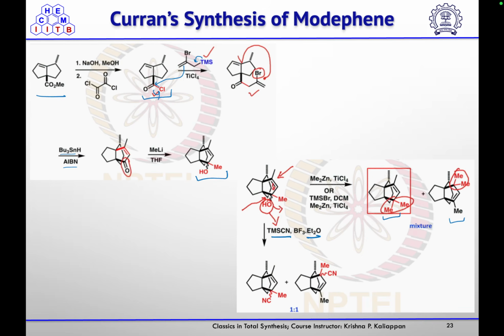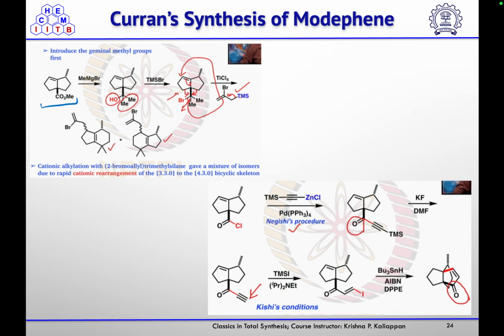For that purpose, they treated this ester with methyl Grignard to give you the di-addition product of the methyl. Then using TMS, that was converted into bromide. Then again they treated it under similar conditions using TiCl4 and this TMS product. So then they got the mixture of these two products.